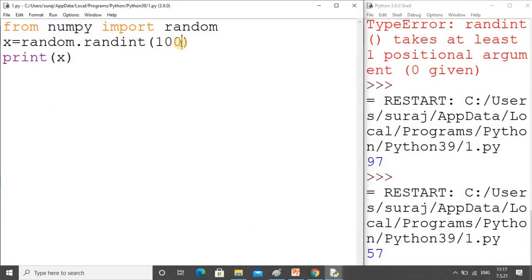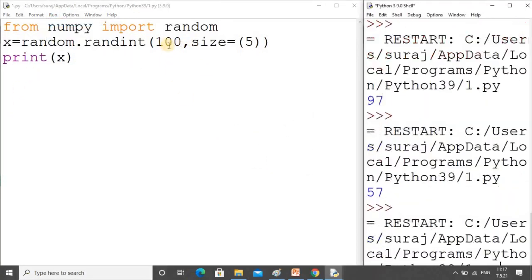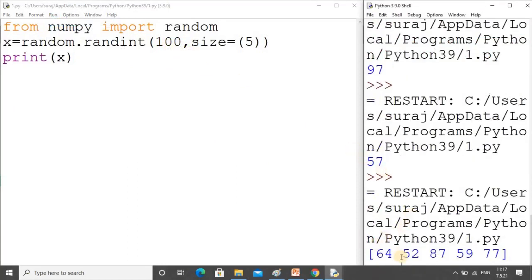Now suppose I want these values one-dimensionally. So size equal to 5. It will give you a total of 5 elements, and it will produce a list like a one-dimensional array, and those values will be from 0 to 100. So 1, 2, 3, 4, 5, total 5 values are there. And again, every time you will get a different output from the program. You see this time again we have a total of 5 values.